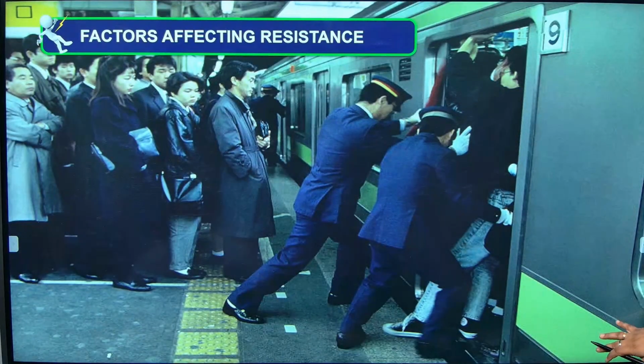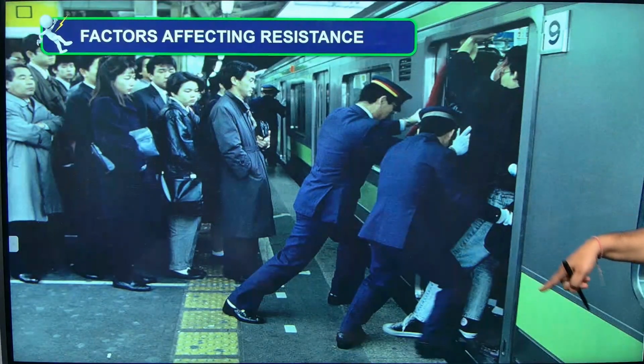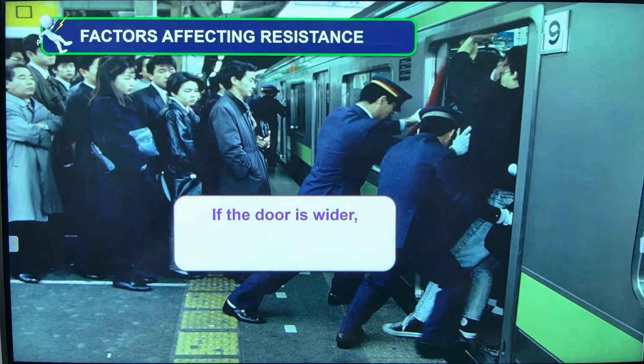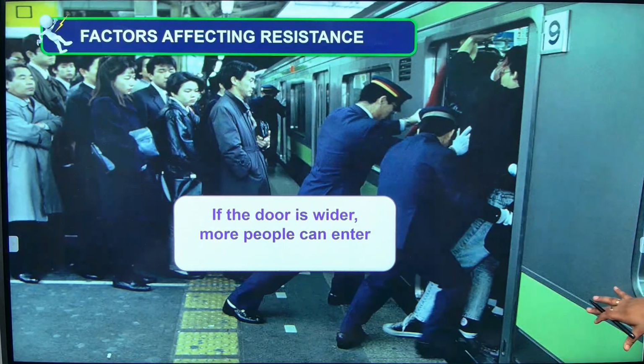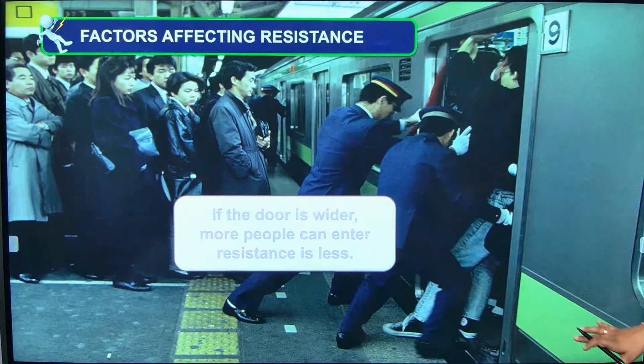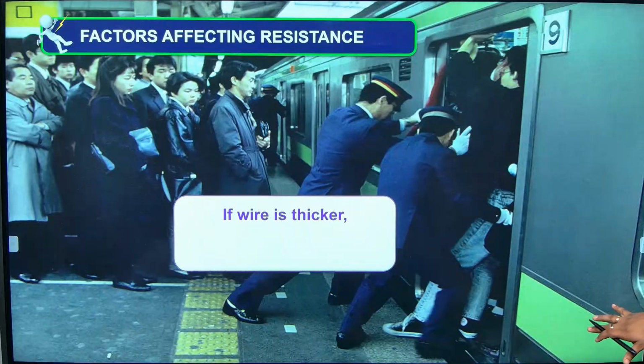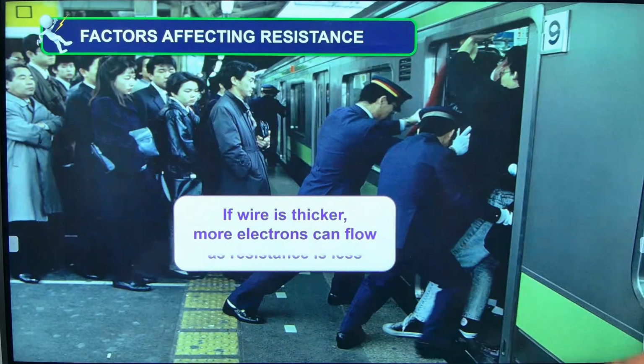See, if you have a door and hundreds of people are standing in line, what will happen? People cannot enter fast, but if the door becomes wider, more people can enter. You can imagine by that, if the wire is thicker, more electrons can flow through it, because the resistance will be less. But if the wire is thinner, then less current flows through it.